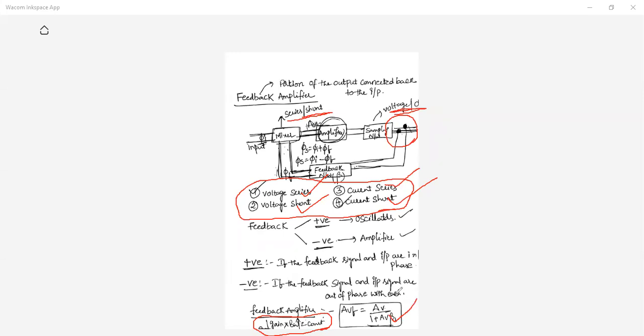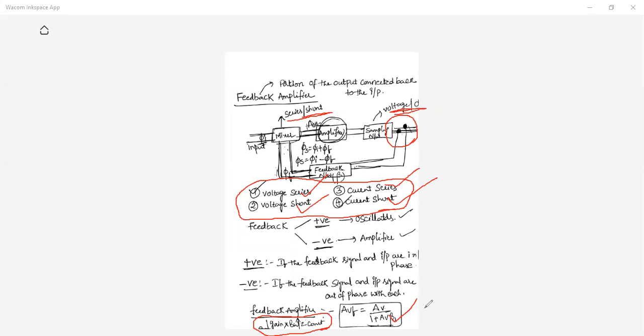This is the overall gain expression, and the general characteristic of a feedback amplifier is that gain reduces but bandwidth increases. Feedback amplifiers are used to get more bandwidth. To eliminate noise and distortion, generally feedback amplifiers are used. These are the points we discussed. Any doubts in these points?